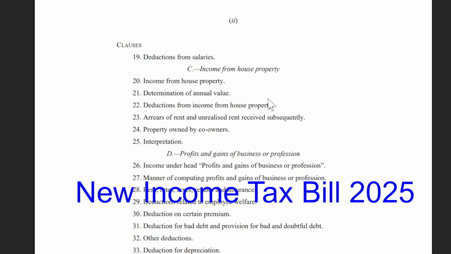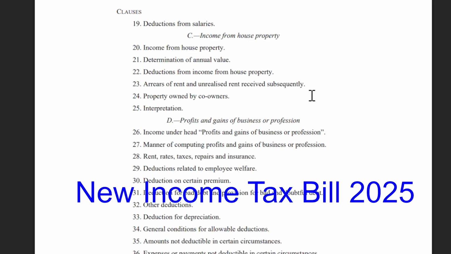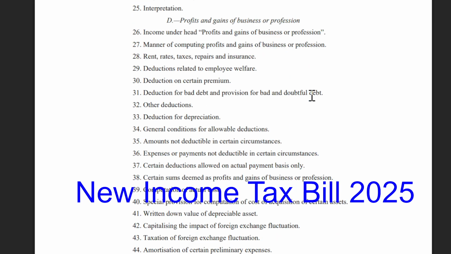31, Deduction for bad debts and provisions for bad and doubtful debts. 32, Other deductions. 33, Deductions for depreciation. 34, General conditions for allowable deductions. 35, Amounts not deductible in certain circumstances. 36, Expenses or payments not deductible in certain circumstances. 37, Certain deductions allowed on actual payment basis only.